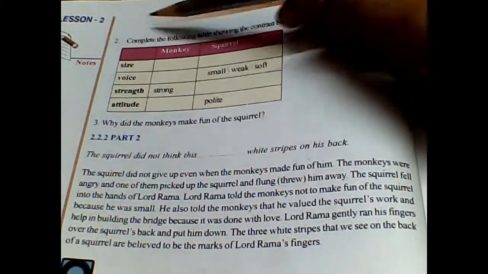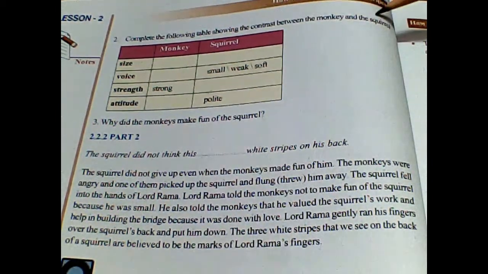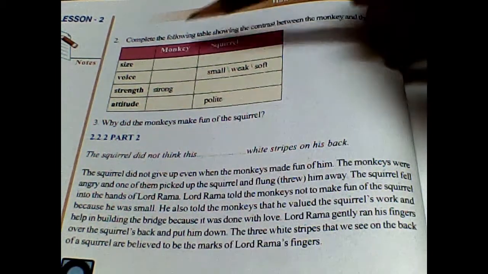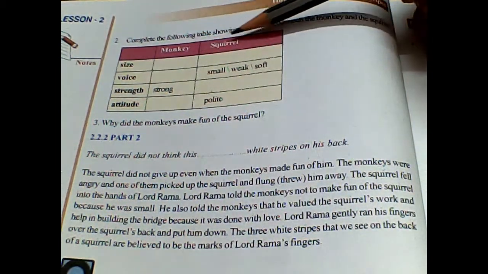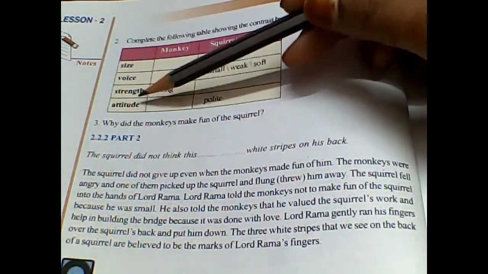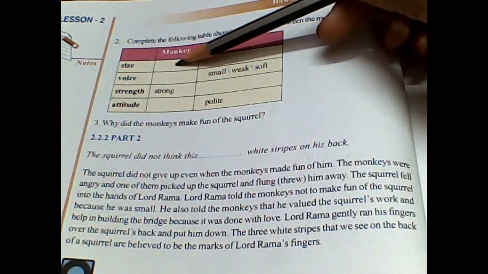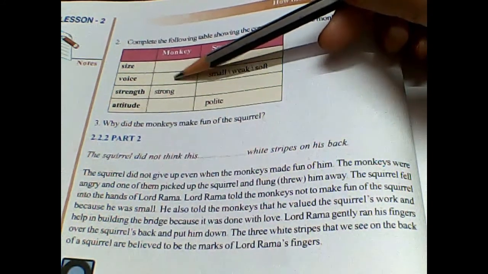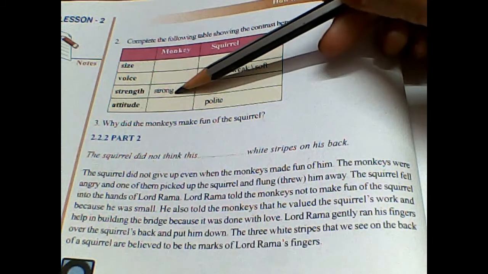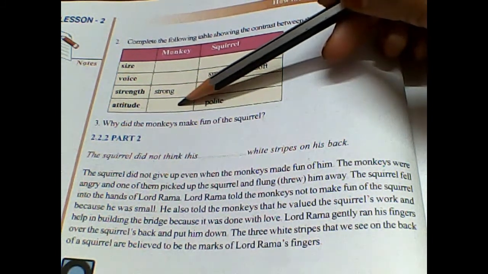Complete the following table showing the contrast between the monkey and the squirrel. This is the monkey, this is the squirrel. Size, voice, strength, attitude. So here you have to fill what is the size of the monkey, how the voice was there. One is made for you already. Strength is strong. Attitude, what kind of attitude the monkey had.